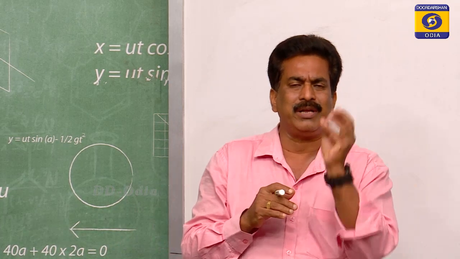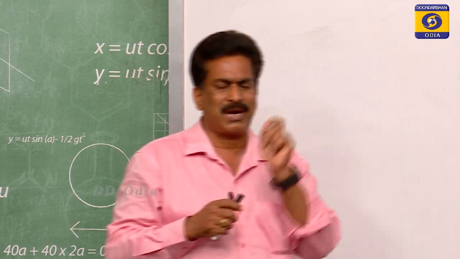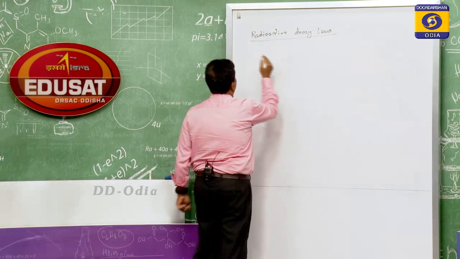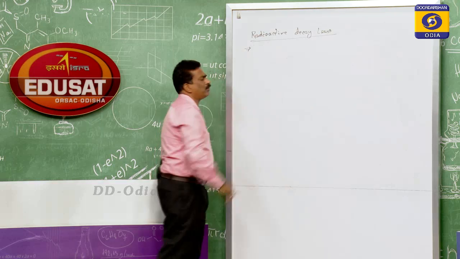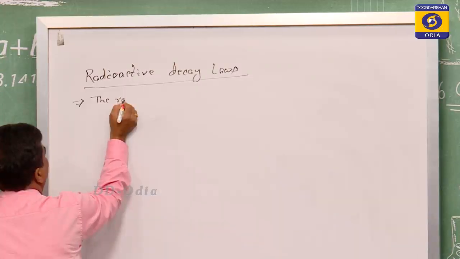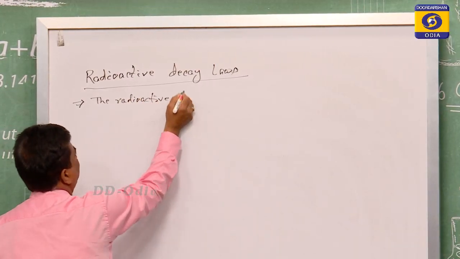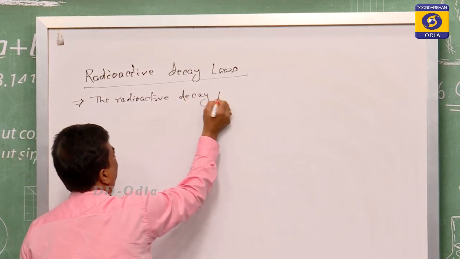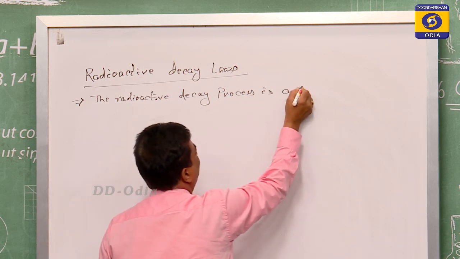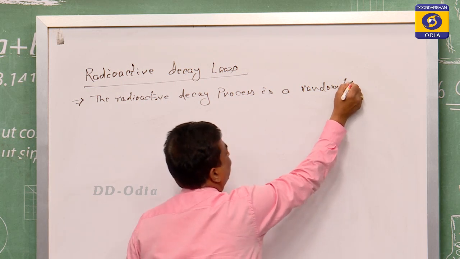Similarly, for the decay of radioactive rays or particles, a statistical law is provided. So for that you will take some notes. The first note is the radioactive decay process is random or spontaneous.